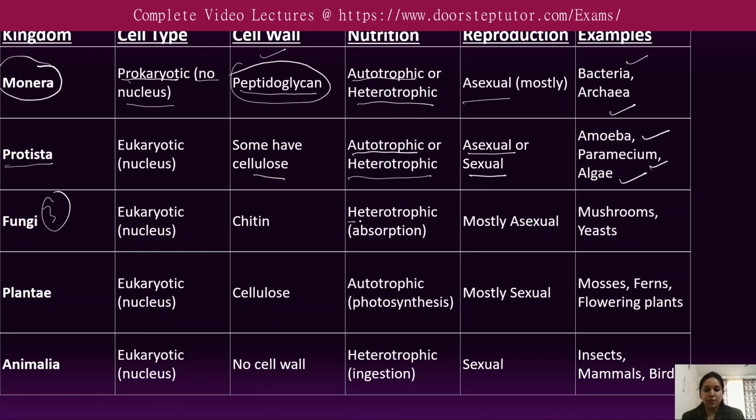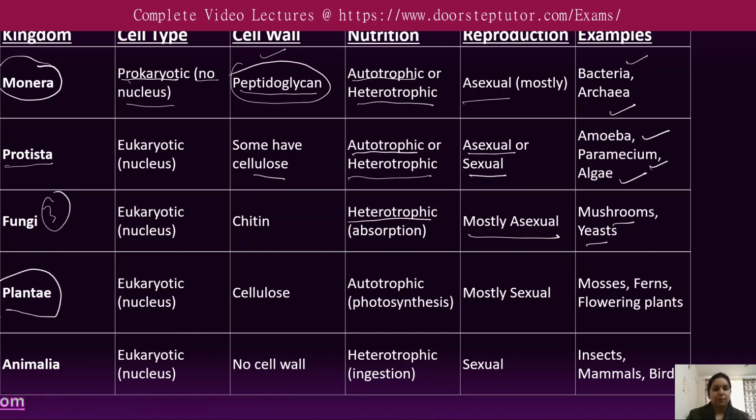The mode of nutrition is only heterotrophic, that is the absorption mode of nutrition. They only depend on others for their food. The mode of reproduction is asexual. For example, mushroom and yeast and various other examples.